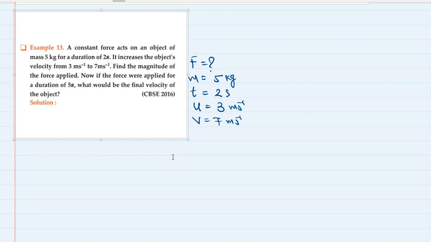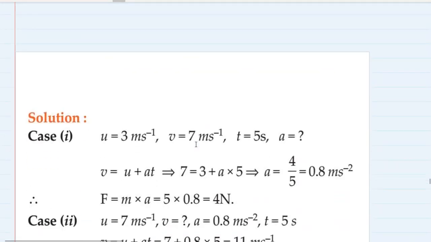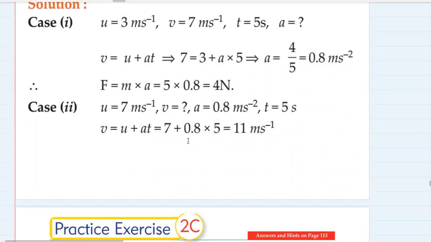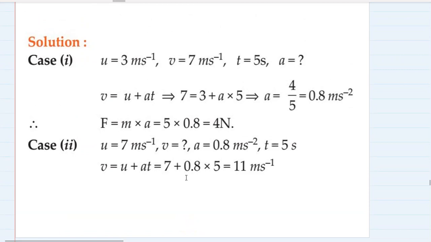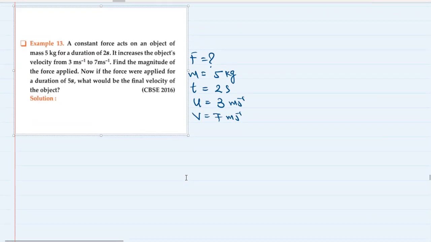Okay, I hope it's done. Let's check the correct answer. First, the force. The force is 4 Newton and the acceleration is 0.8 meter per second square. And in the case 2, the final velocity becomes 11 meter per second. Okay, so this is how to solve this question. We have solved a similar question before that.